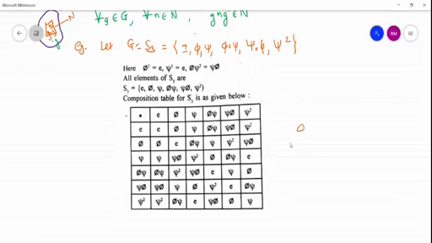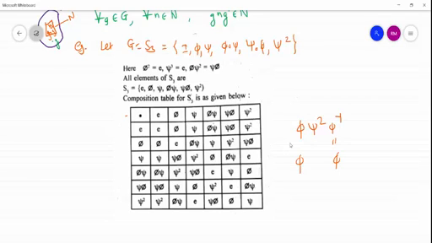Suppose we have to find phi psi square phi inverse. How can we evaluate it? With the help of this table. Here phi is there and here E is there. So phi composite phi is E, which means the inverse of phi is phi itself.